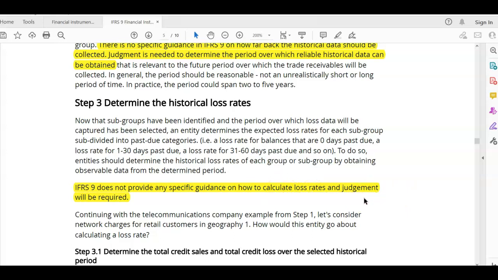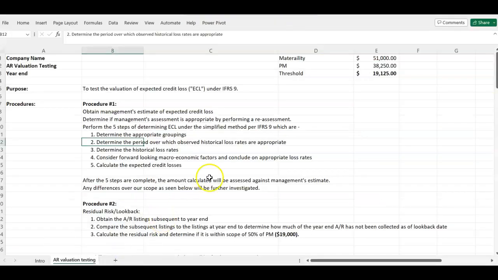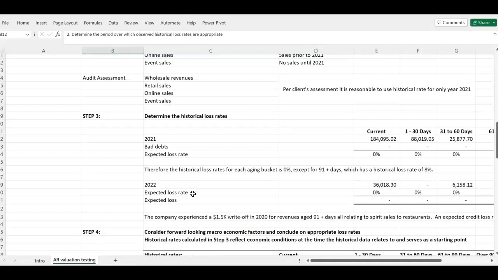So IFRS 9 is one area of auditing where I keep seeing judgment should be required, judgment should be required. So I'm going to go back to my working paper again and show you how I applied judgment, okay, because the standard does not give us any specific guidance on how to determine the historical loss rate. Let's see my working paper, what I did. So let's go to step 3. So step 3 says determine the historical loss rate. So because I said I'm only going as far back as 2021, in your own case, you can decide, depending on the client, you can go as far back as 2 years or 3 years, but I only went back 1 year.